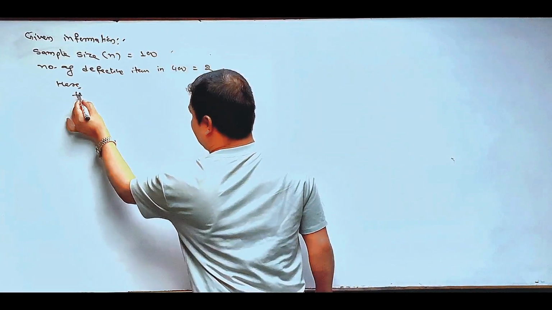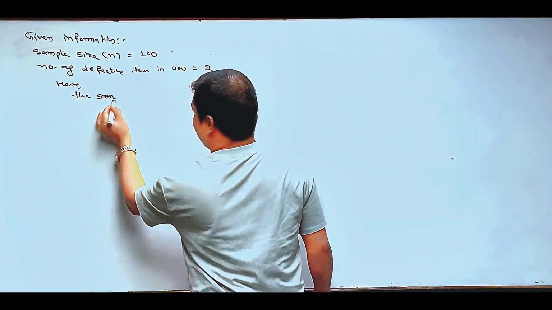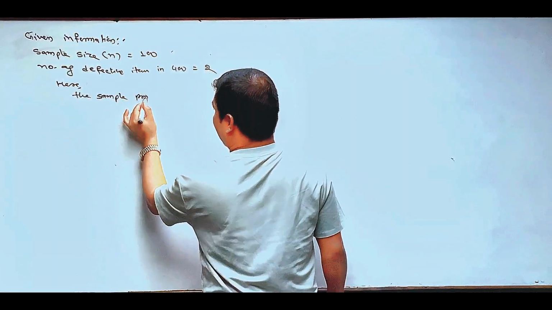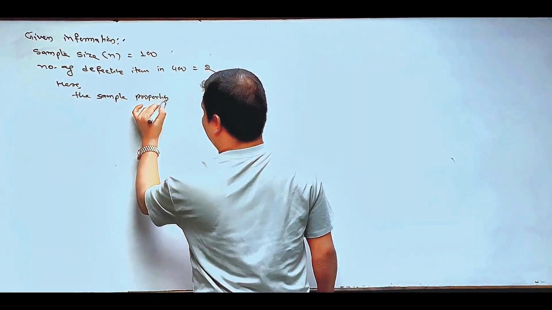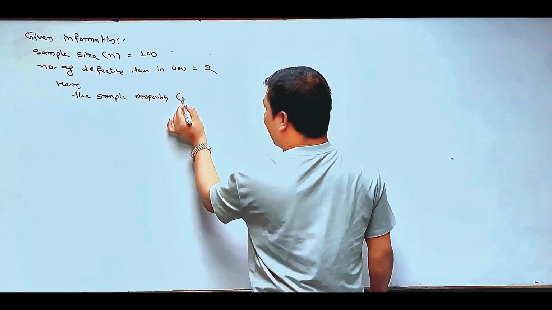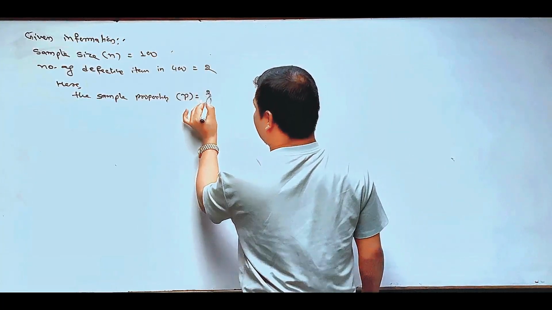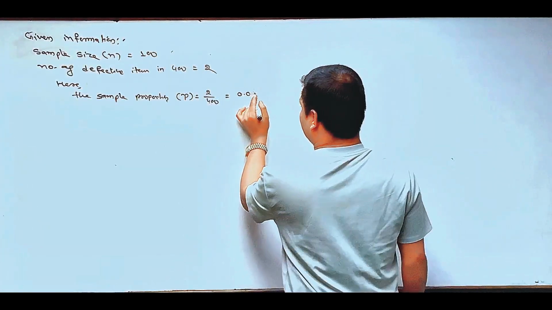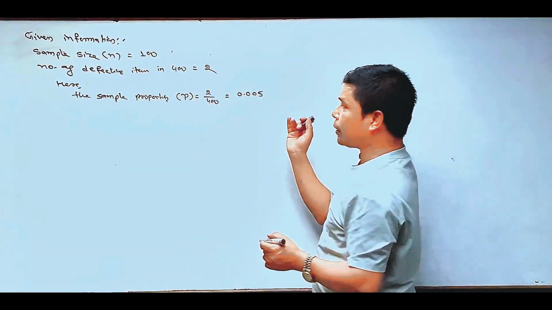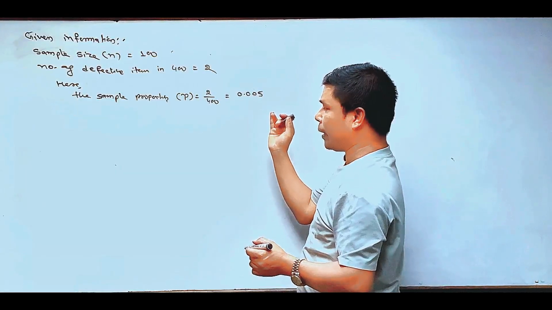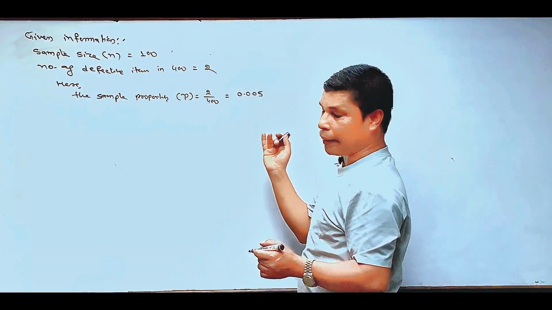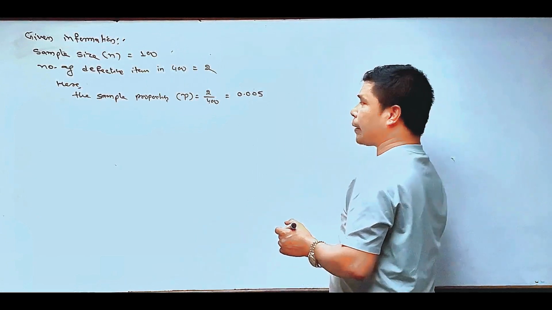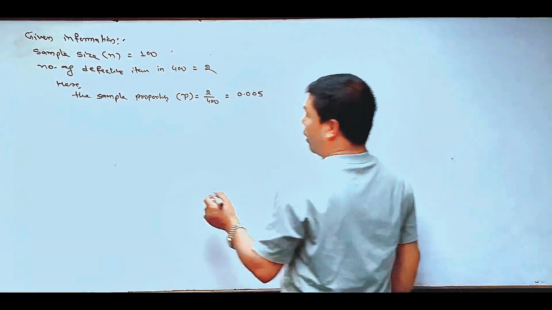The sample proportion can be obtained as p equals 2 divided by 400 equals 0.005. Here the sample size in a box is 100 and the sample proportion is 0.005, which is the result of 2 defective out of 400.